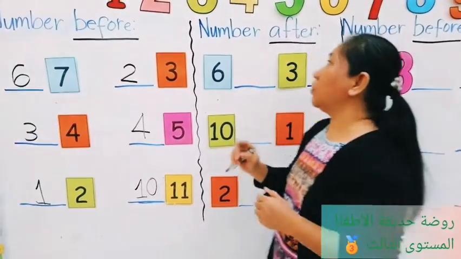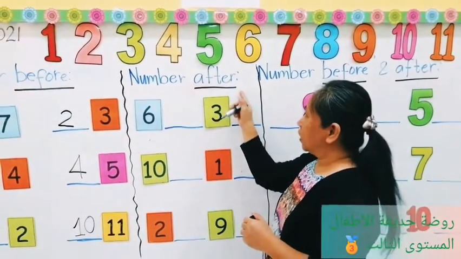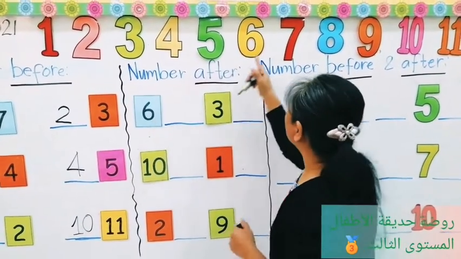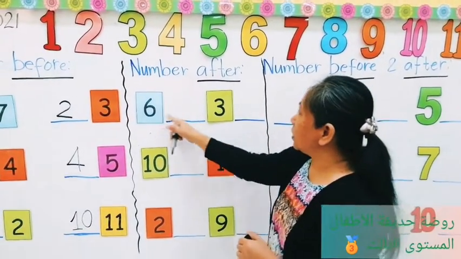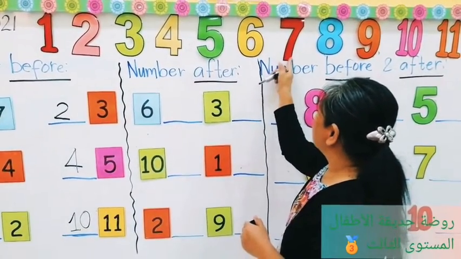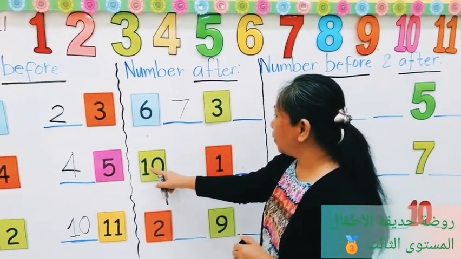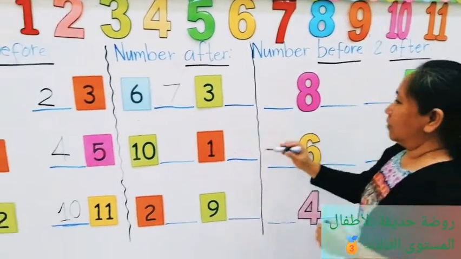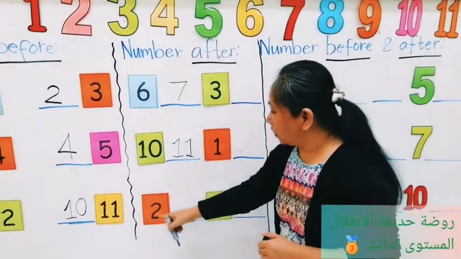Before. Now we will go to after. Okay? After. Okay. 6. So after 6 is 7. Next to 6 is 7. And next to 10, after 10, 11. Very good. So after